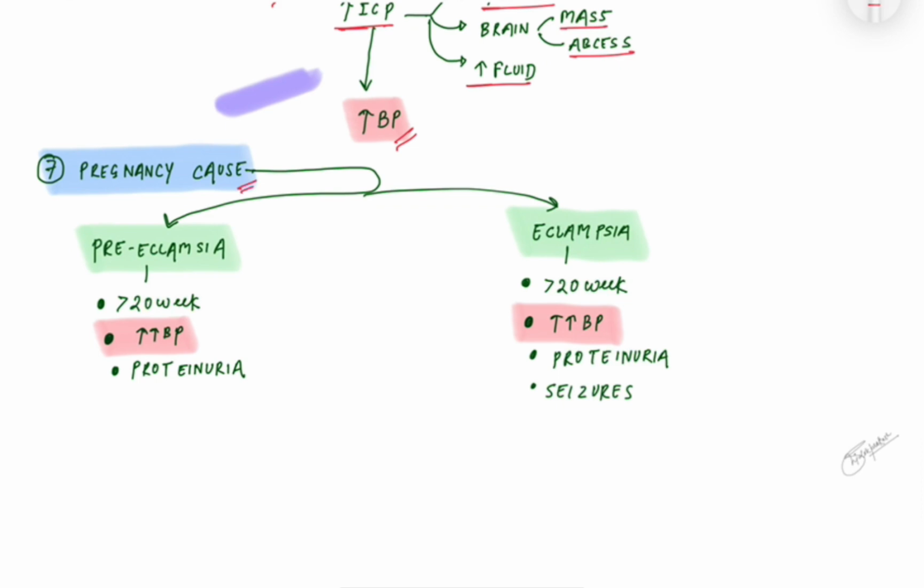In pregnancy, we also will not discuss in much detail. Preeclampsia and eclampsia both occur after 20 weeks of pregnancy, and both show high blood pressure and proteinuria. But the main difference between preeclampsia and eclampsia is that eclampsia presents with seizures.